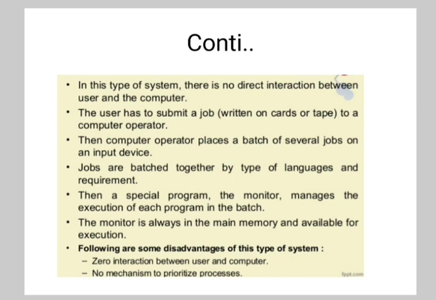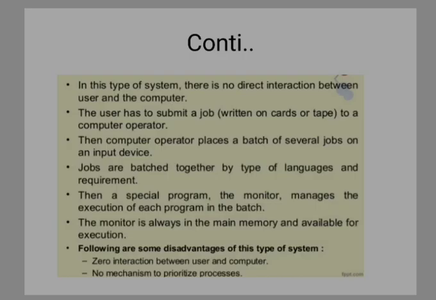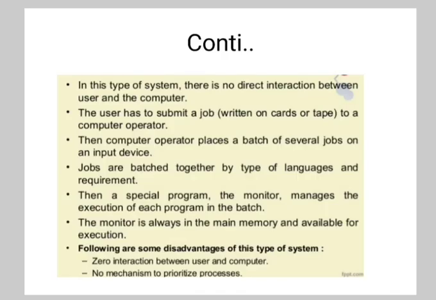The resident monitor acts as per the control statements given by the programmer. The control statements are for compiling a program, loading a program, and executing a program. The control statements are specified using a job control language. For example, JOB is the first card of a job. TC is to execute a C compiler. LOAD means load the program into memory. Then RUN means execute the user program, and END means the last card of the job. So batch processing is advantageous over serial processing as there is no intervening idle time.